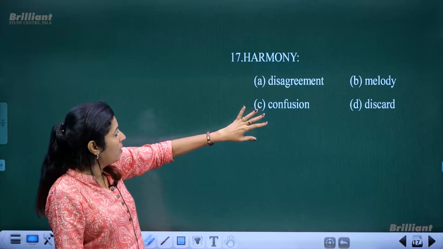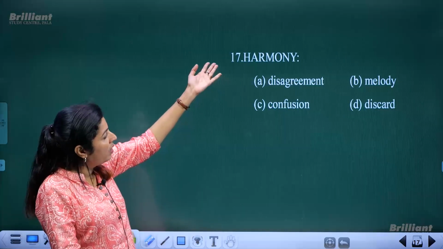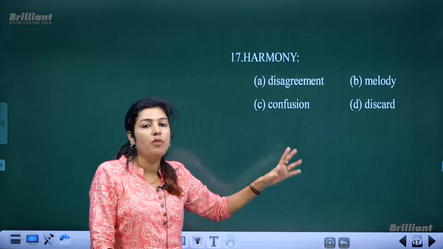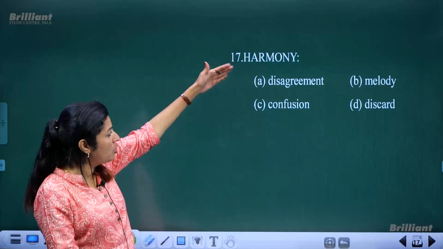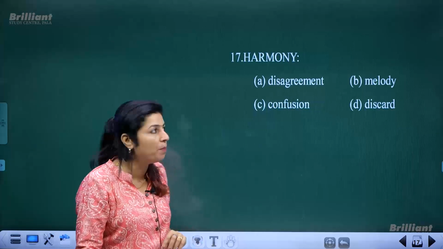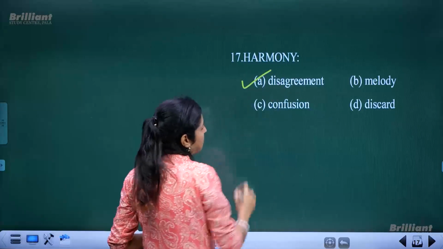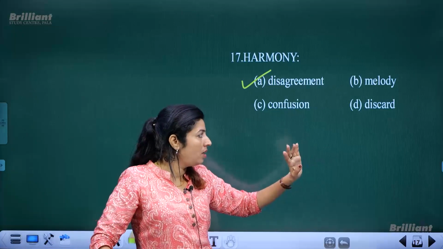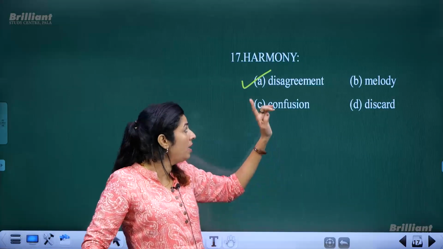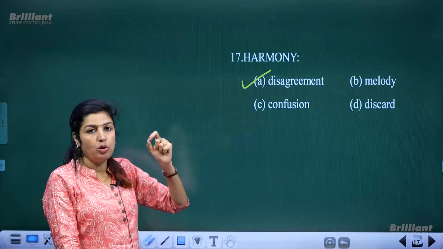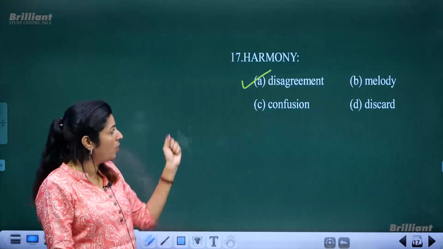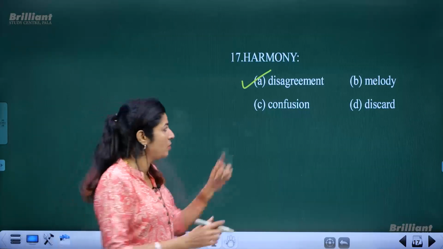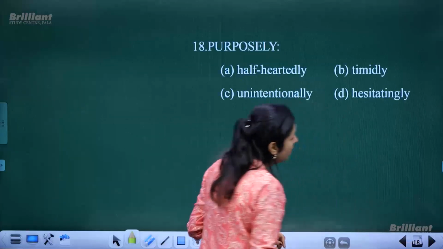So that is harmony. So if you do not agree, if you do not keep yourself in peace with something, that would be the opposite. So harmony means to agree with something, so definitely the opposite will be disagreement. Okay, not discard or giving it away or melody or confusion, but harmony means to be in agreement with something. So obviously the opposite of that will be to disagree with something or someone or to be in disagreement. So the first option is the correct answer.